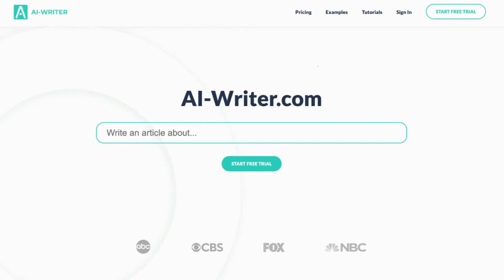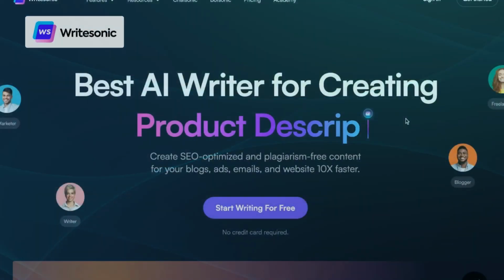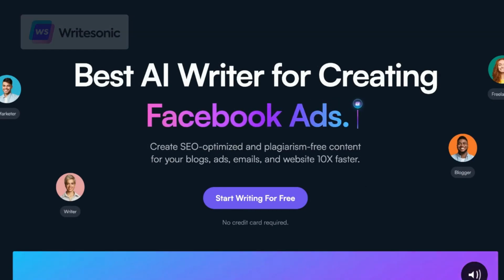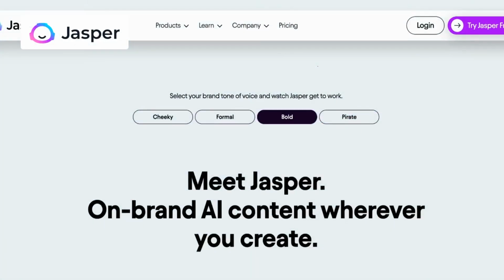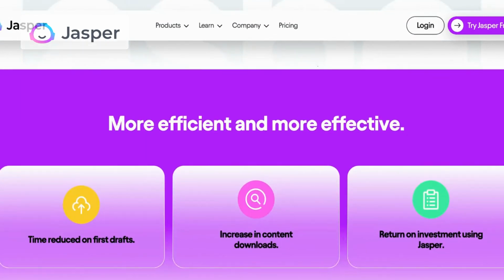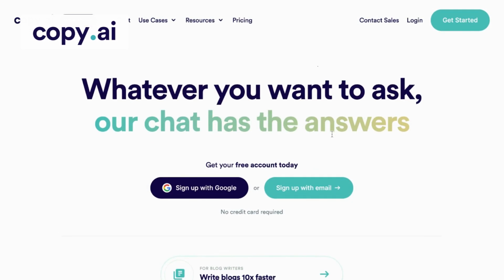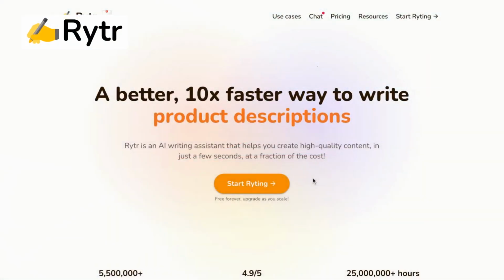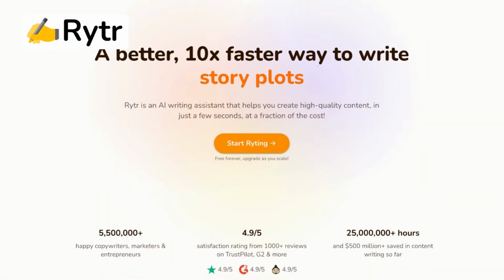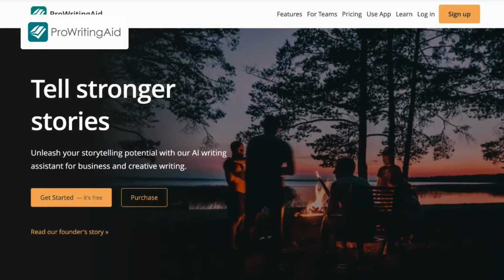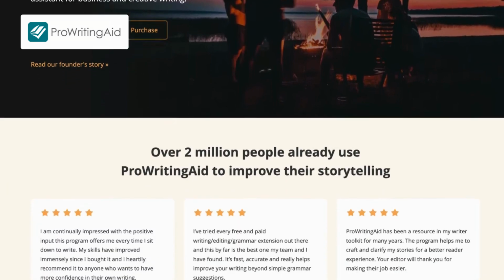Compared to AI Rytr, Writersonic offers a versatile AI writing assistant capable of generating a wide range of content. Jasper takes creativity to new heights by assisting in crafting immersive narratives and interactive storytelling. Copy AI, on the other hand, excels at creating attention-grabbing headlines and generates persuasive marketing copy. Rytr is an excellent AI tool that enables the creation of exceptional content in various languages. And Pro Writing Aid provides a comprehensive writing tool that refines your craft with precision.